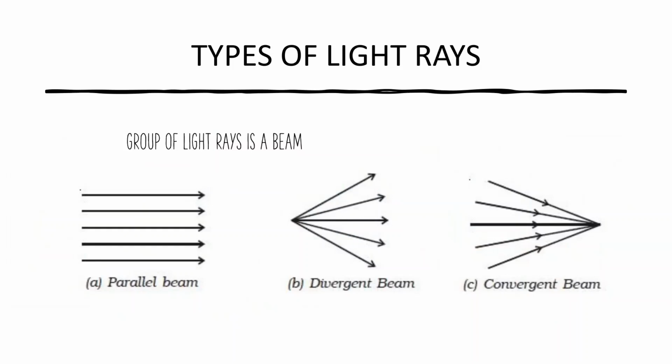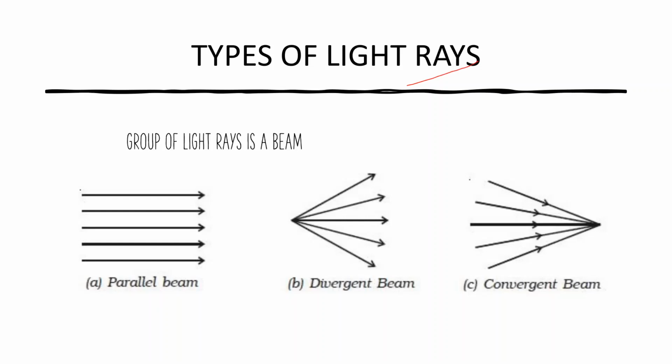I told you light travels in a straight line, and light also travels in the form of rays, light rays. Why do we call it a ray? Because a light ray has a starting point or only one end point. If it had no end points, then from where did the light start? There has to be a source of light. So if the source of light is a candle, the candle is the starting point, or the end point we can say, for the light rays emitted. That is the reason we call them rays.